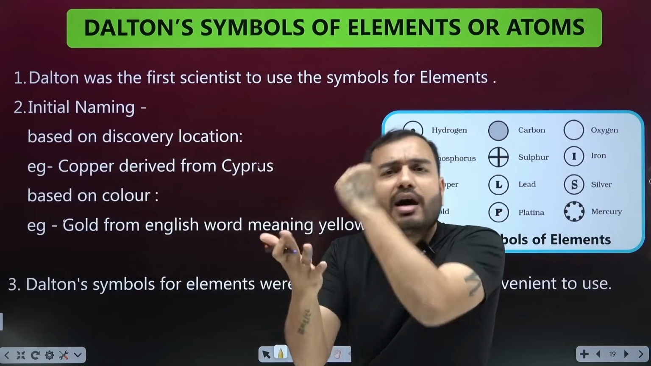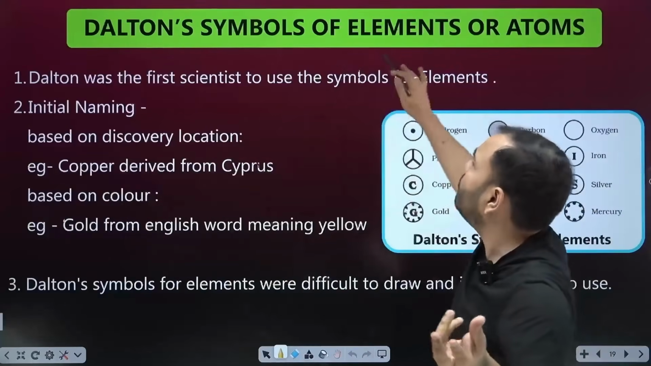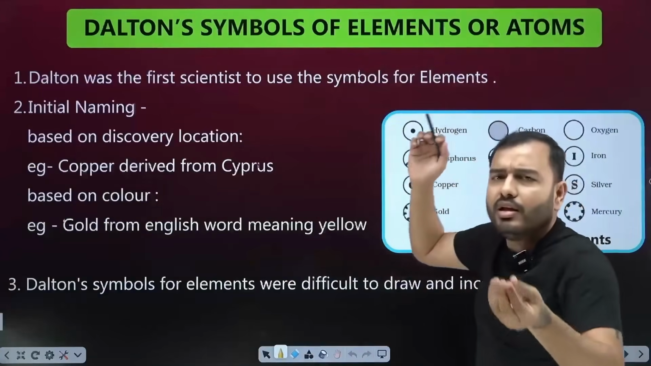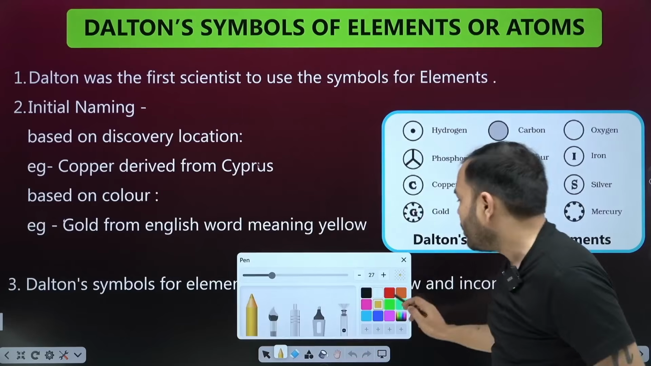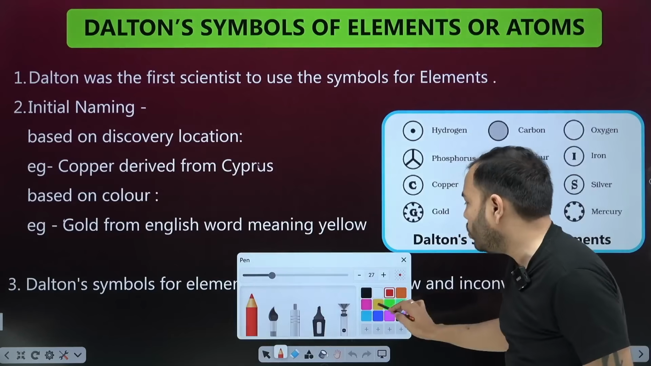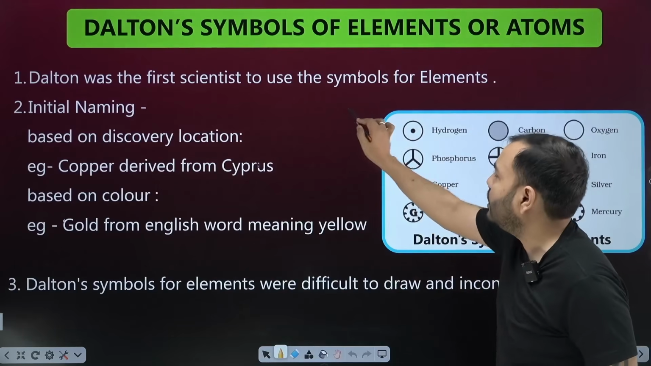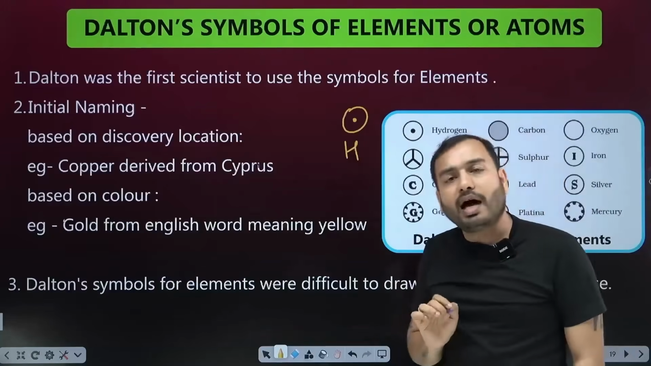So he started putting a stamp on the atom. He started giving symbols to the atoms, Dalton's symbols of elements or atoms. How did he give symbols? He said that from today, we will represent hydrogen like this. When I write this, this is hydrogen.